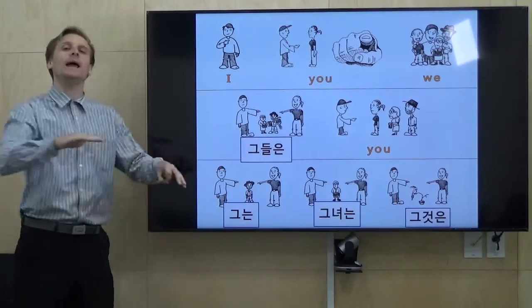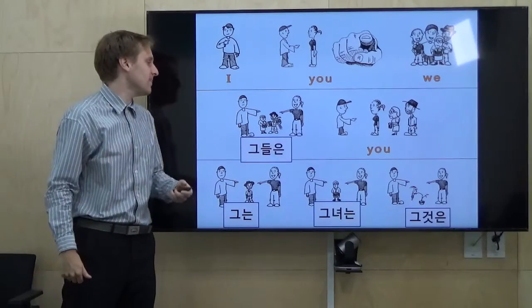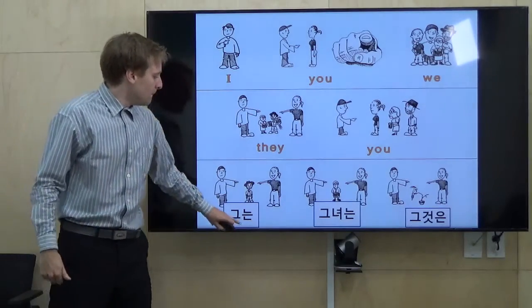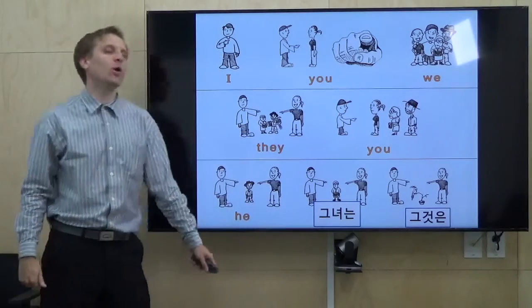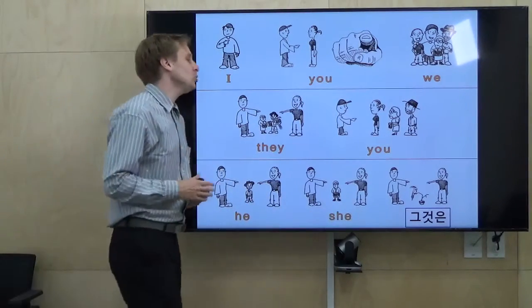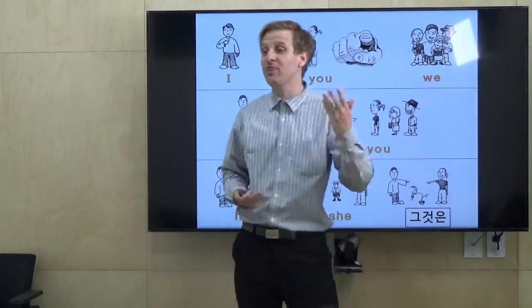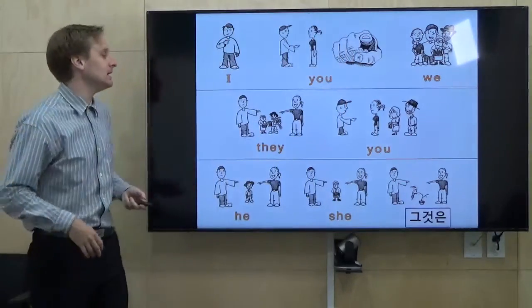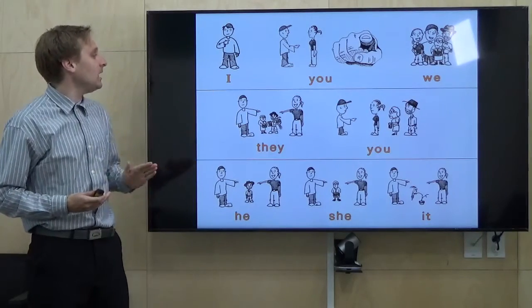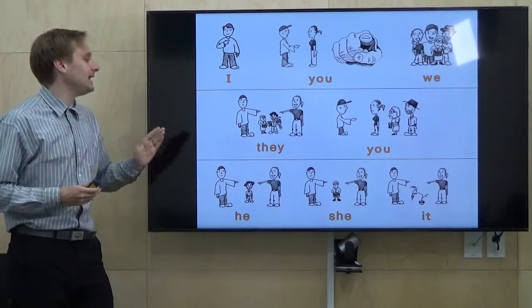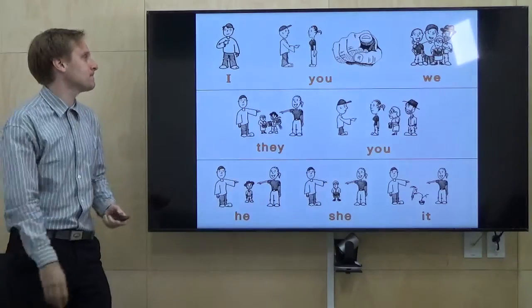Many people when I am not one of them is they. A man who is not me is he. A woman who is not me is she. And if we're talking about an animal or a thing like a chair, in English we use it. So I, you, we, they, you for many people, he, she, and it.